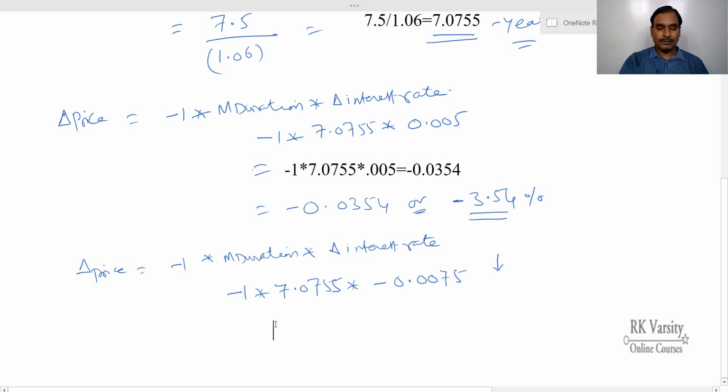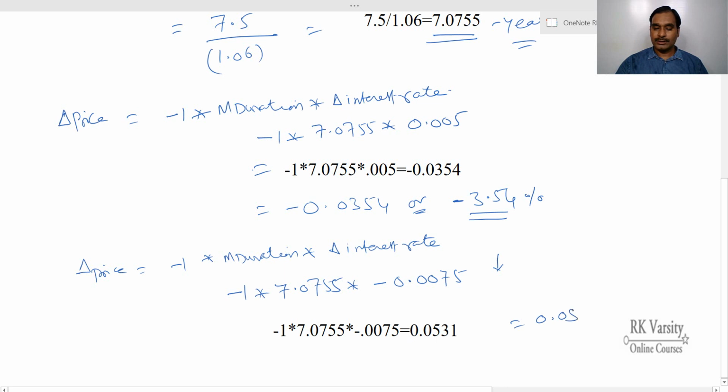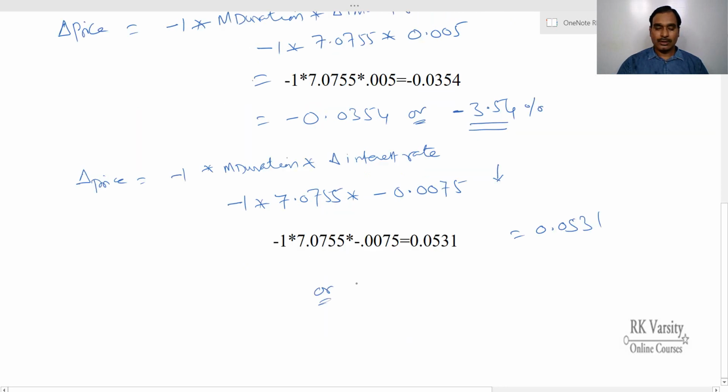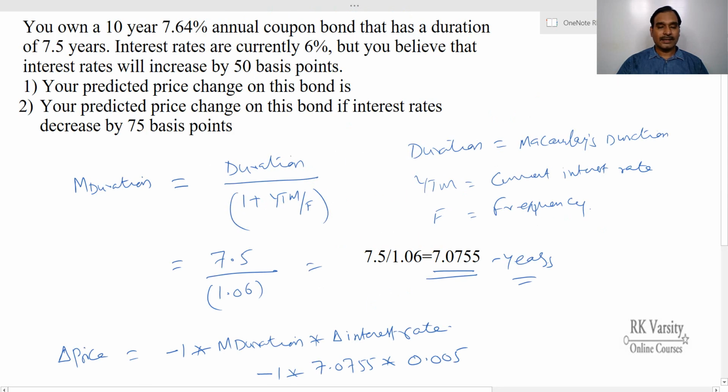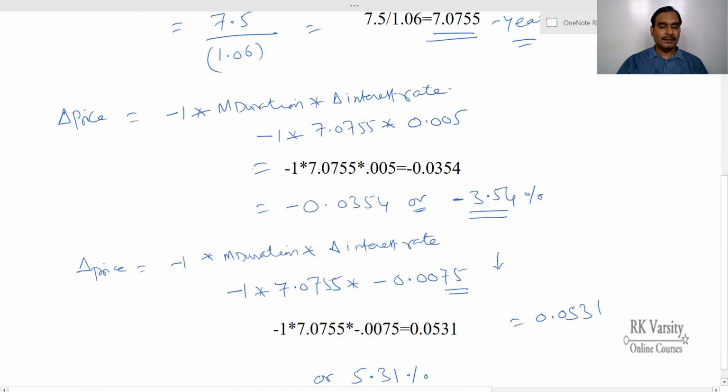So this gives you minus 1 times 7.0755 times minus 0.0075. So this equals 0.0531 or you can say 5.31% increase. So if interest rates decrease by 75 basis points, the price of the bond will increase by 5.31%. This is how you need to calculate the modified duration, and with the help of modified duration, you can predict the change in the price of the bond.